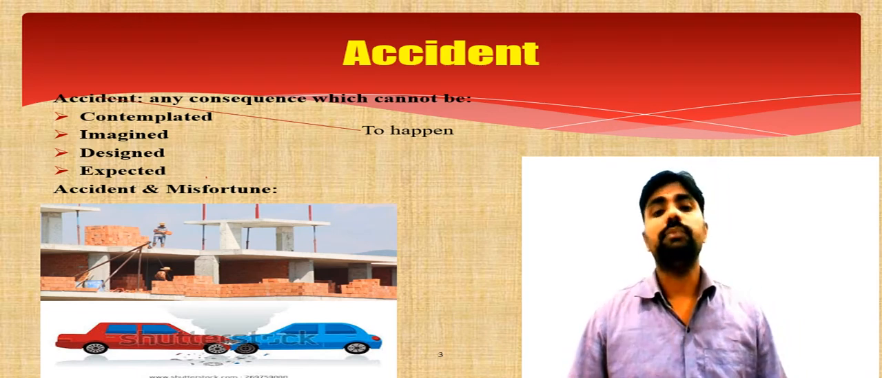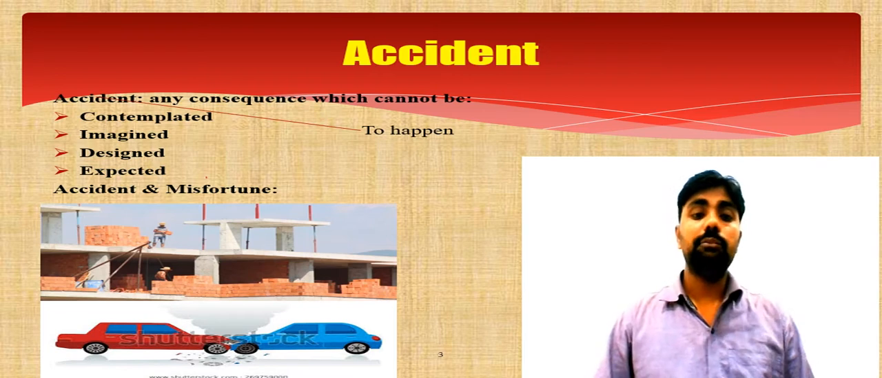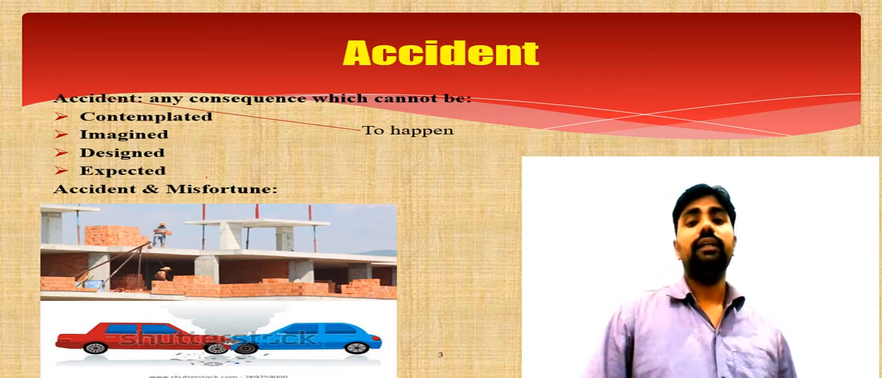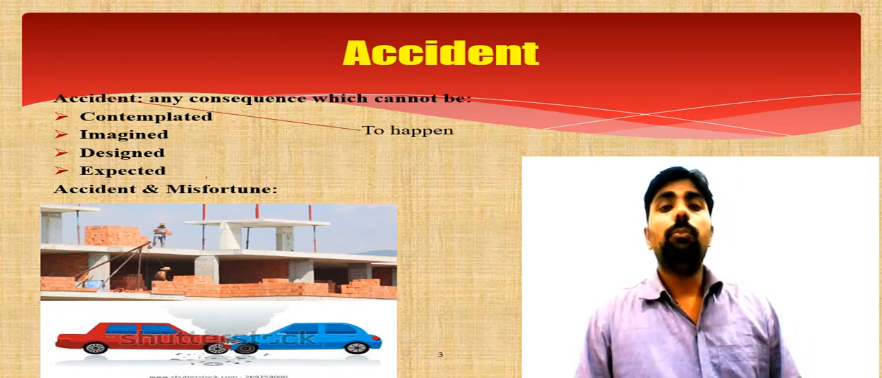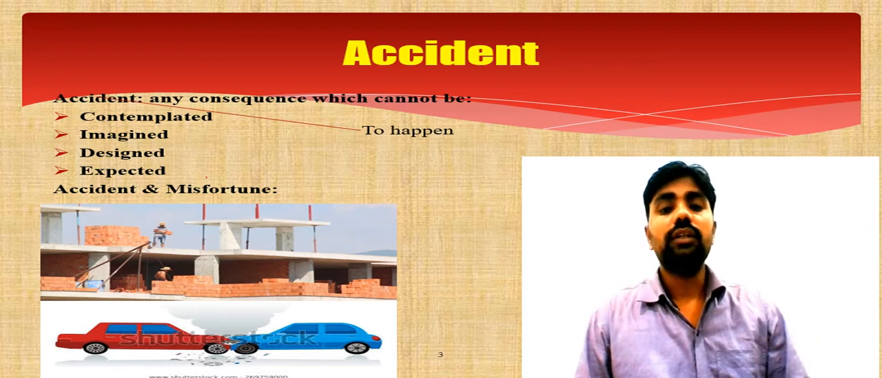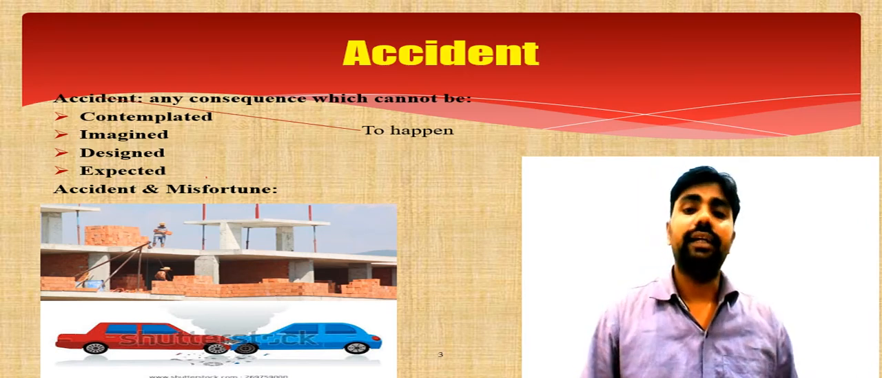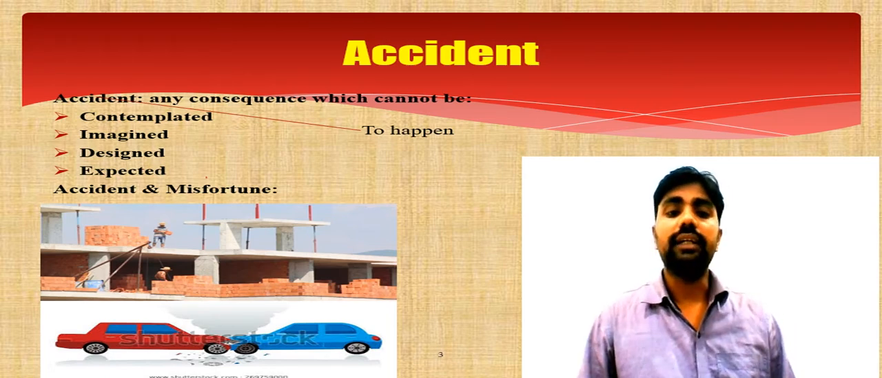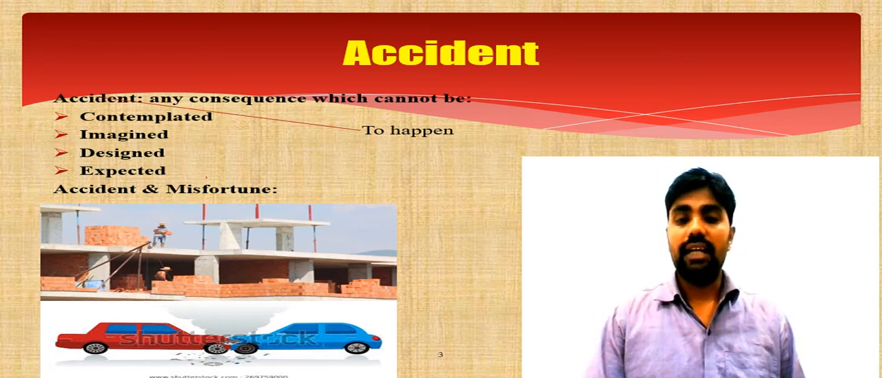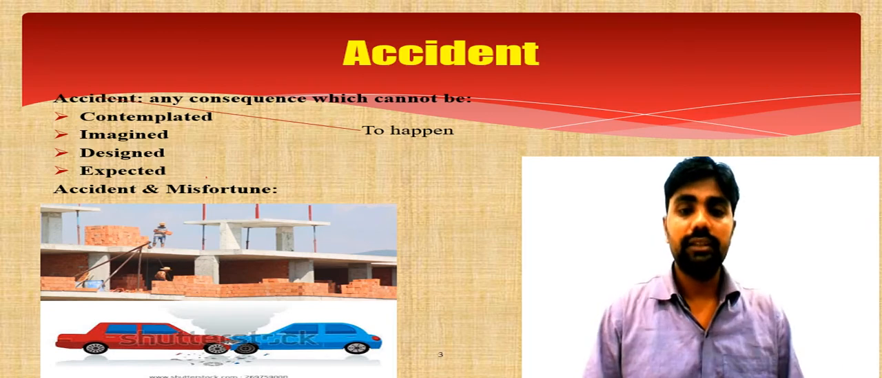Come to the point on misfortune. अब misfortune पे आते हैं. misfortune के केस में क्या होता है? In that case, both the doer, or you can say the wrongdoer, and the other party, both are getting injuries. For example, एक एग्जाम्पल ले लेते हैं.